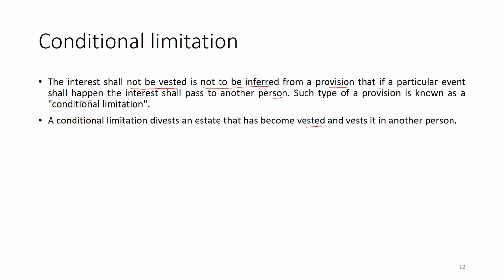What is the meaning of this? The meaning is very simple. We have already explained the third condition, that a person has created an interest with a certain condition, that this condition will be fulfilled, then only it will go. Here it is saying that the condition which has been created is a kind of conditional limitation.